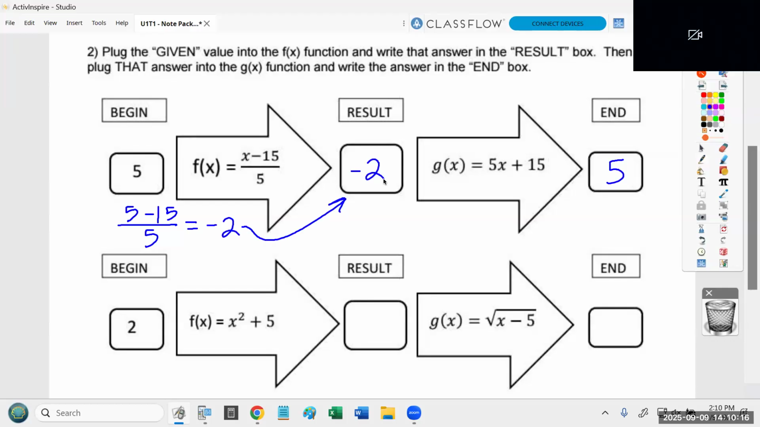Now what I'm going to do is take negative 2, and I'm going to plug it into the inverse function. So now I'm going to copy this equation, but instead of writing x, I'm going to write negative 2. That's the idea. So 5 times negative 2 plus 15. Now, what is 5 times negative 2? Remember, it's 5 times 2 with a negative. Oh, no, not negative 15. Negative 10. 5 times negative 2 is negative 10. And what is negative 10 plus 15? Not negative 25.